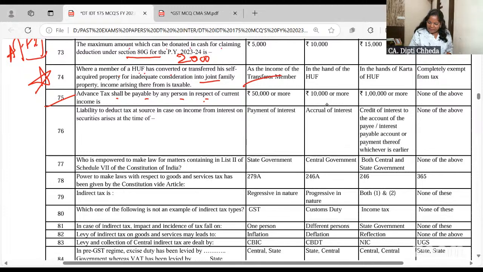Advance tax is payable. This is repeated again when the income exceeds 10,000 or more. Liability to deduct TDS in case of income from security arises. Interest के case में you have to deduct TDS on due basis or receipt basis, whichever is earlier. So credit of interest or payment, whichever is earlier.